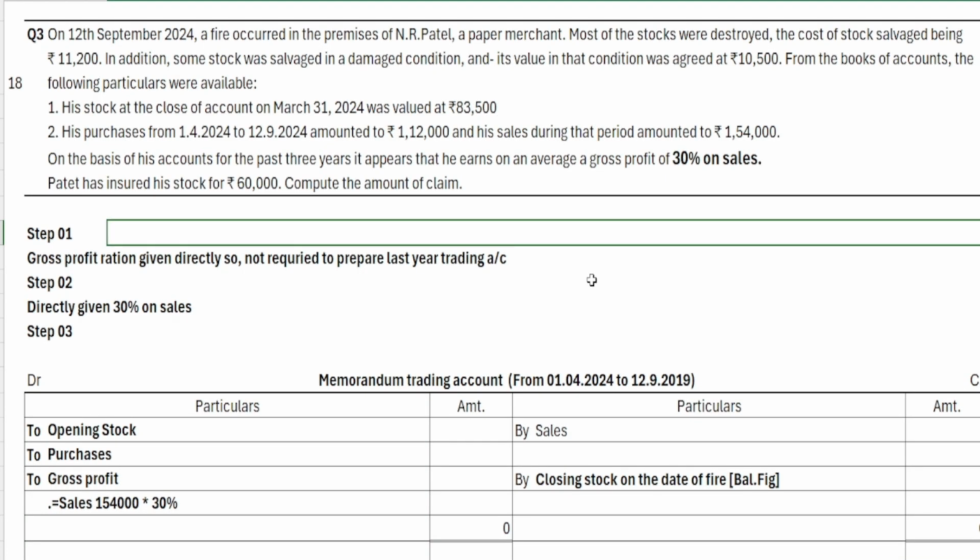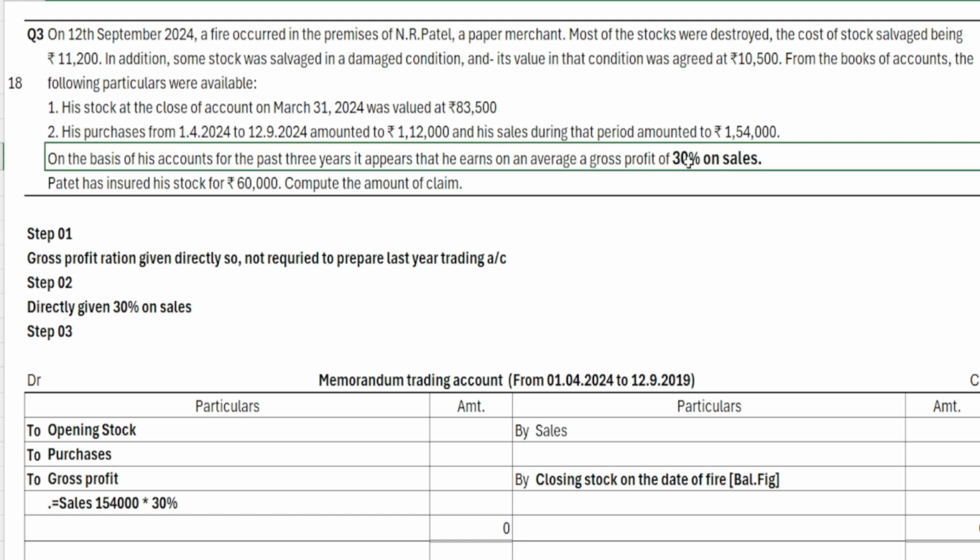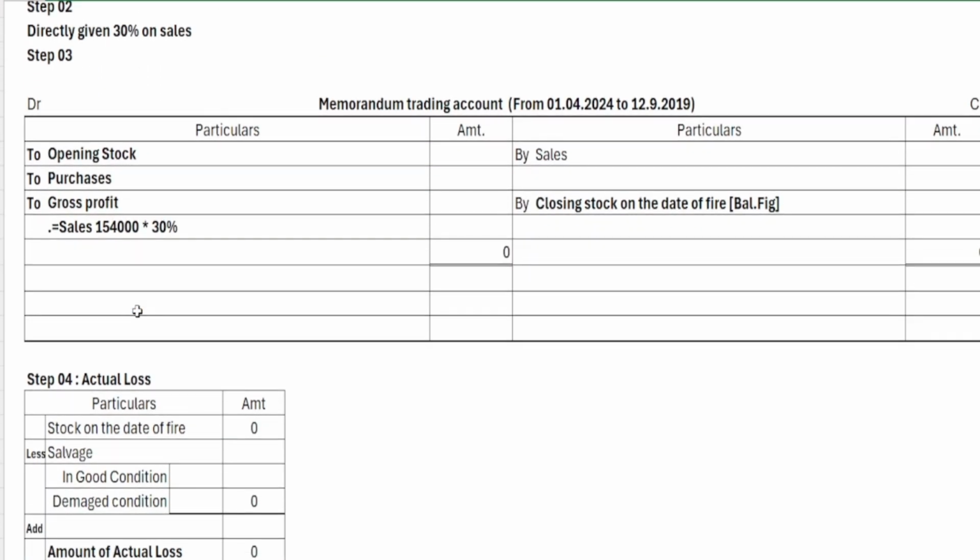Insurance claim, amount of fire insurance claim. The scenario when the gross profit ratio is given directly on sales in a particular question. We can see here 30% on sales is given. So there is no need to calculate the previous year trading account. We can step directly into step 2, stating that the gross profit ratio is given directly, 30% on sales. Next we'll continue with step 3, memorandum trading account.